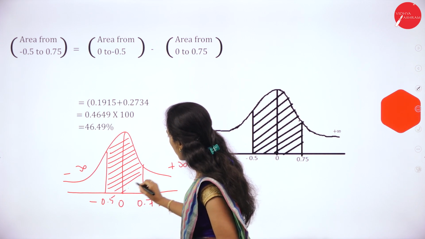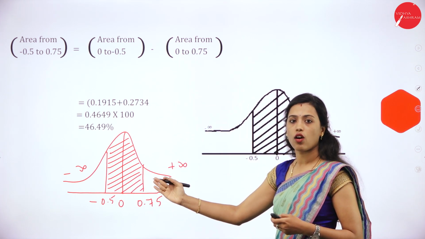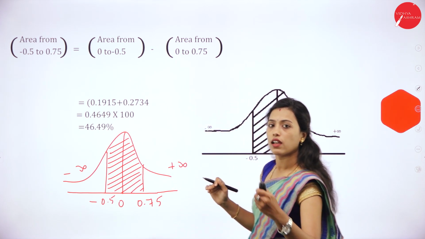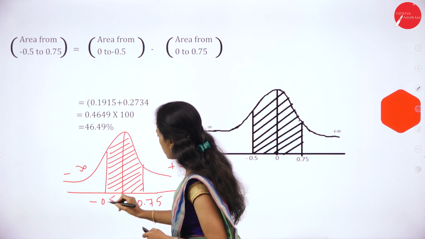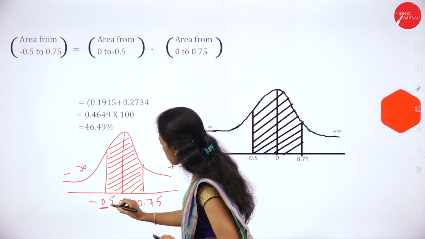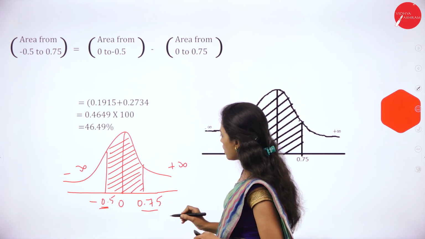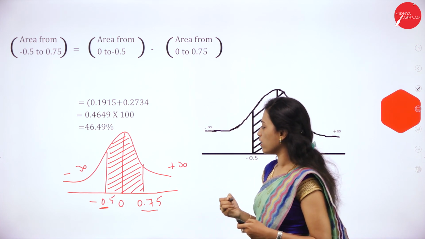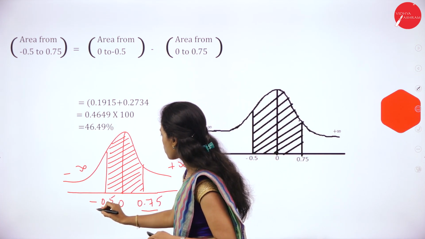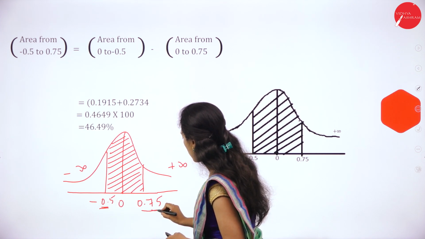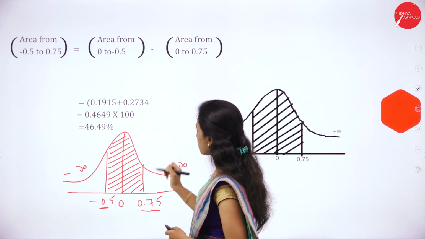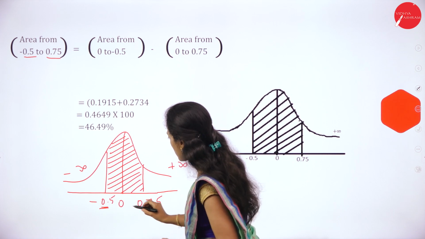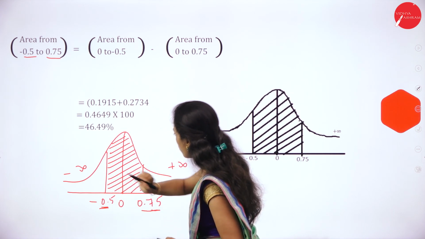We have to mark the in-between area. If it is greater than, we take the right side of the marked line. If it is less than, we take the left side of the marked line. In between means minus 0.5 to plus 0.75, so we mark it like this. Now we have to find the marked area from minus 0.5 to plus 0.75.